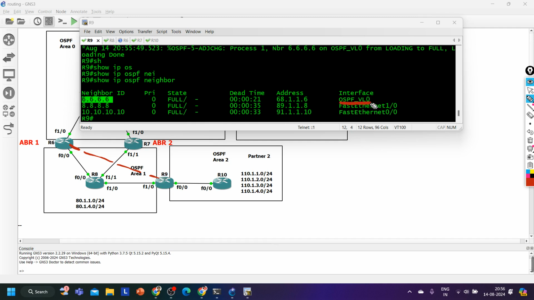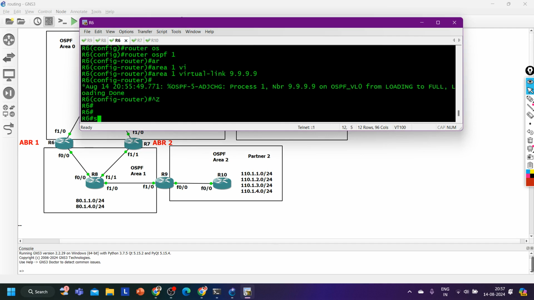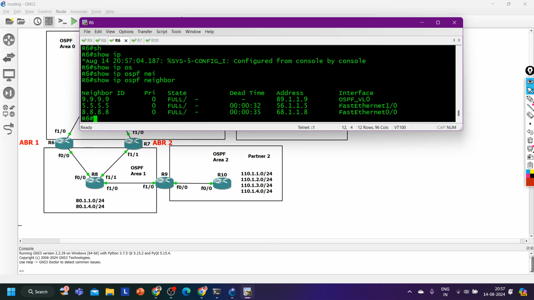Fine. And the C interface. Interface is ospf virtual link 0. Done. Here on router number 6 also we can say show IP ospf neighbor. Here also you can see new neighbor 9.9.9.9. What is the difference between this neighborship and this neighbor?